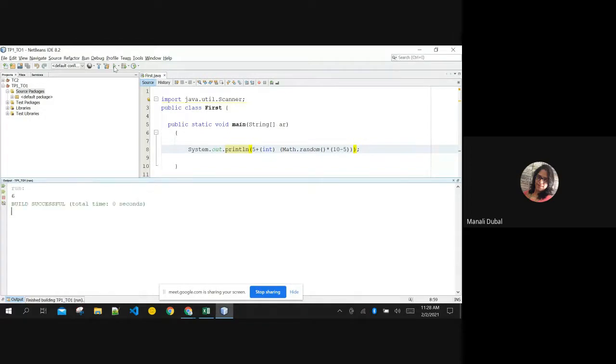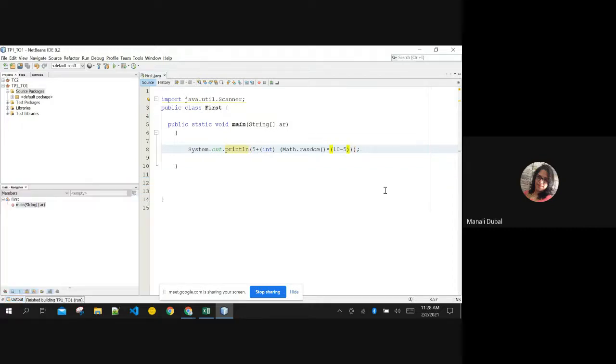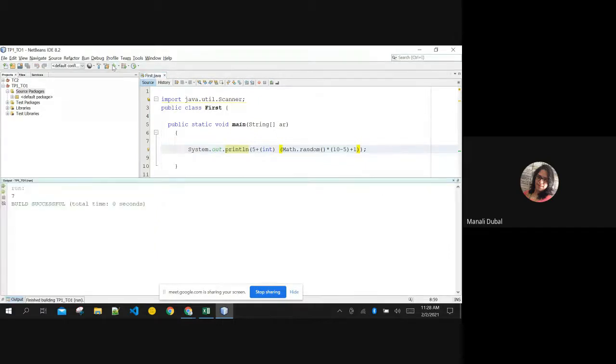It will not cross over. It will not even come to 10. It is including 5, but it is not coming to 10. If I want it to come to 10, I may add 1 over here. Then it may come to 10, right? Sometimes it may come to 10. No, it's not coming. Yeah, 10 came.